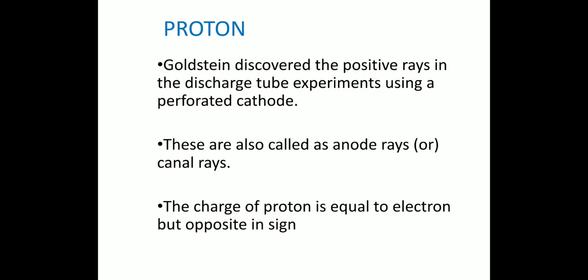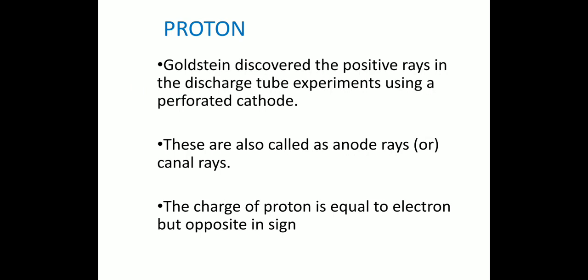The next particle is the proton. The proton was discovered by Goldstein from the positive rays in discharge tube experiments using a perforated cathode. These are also called anode rays or canal rays. They are liberated from the gas used in the discharge tube.